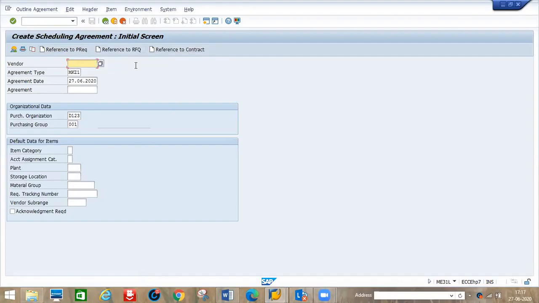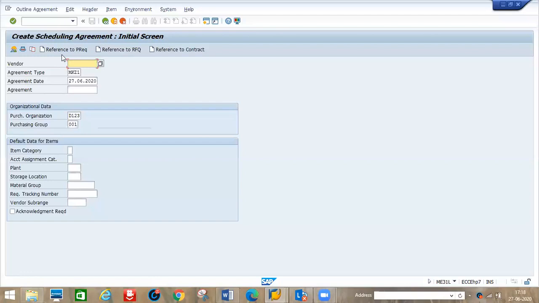One more thing, the best advantage of scheduling agreements: see, now we are planning to purchase 1,000 pieces over the next 1 year. Which date, how many quantities are you looking for? For example, 1,000 pieces from July 1st to next year's 30th June. So for 1 year, this is the 1,000 pieces we are looking for. Now you are giving the information to the vendor. July will start the agreement, and in August we need 200 pieces. Now we have to give the date and the quantity you are looking for.